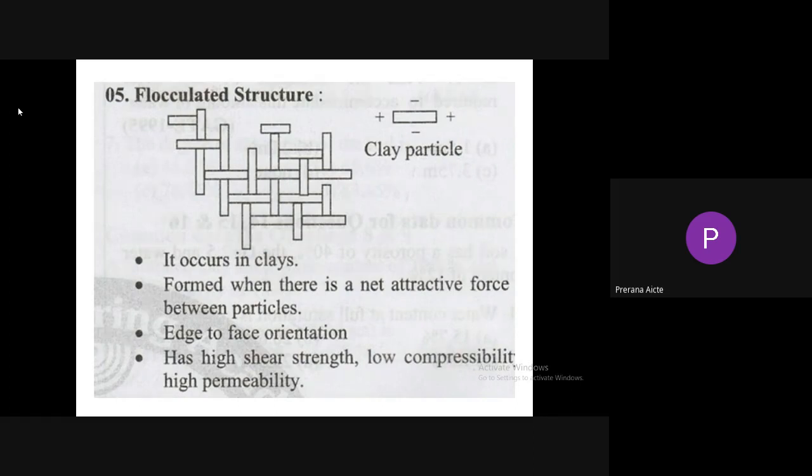When flocculated structure is formed, because of attractive forces, the shear strength is more, and also because of attractive forces, it exhibits low compressibility. But flocculated structure has a high void ratio, hence it has high permeability.